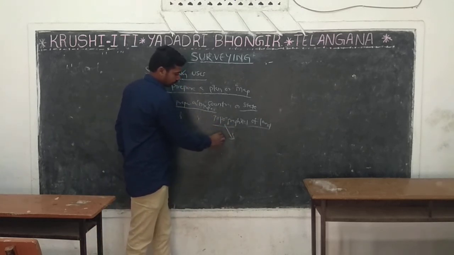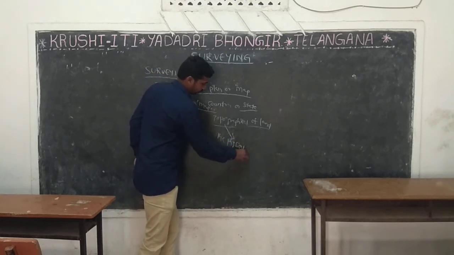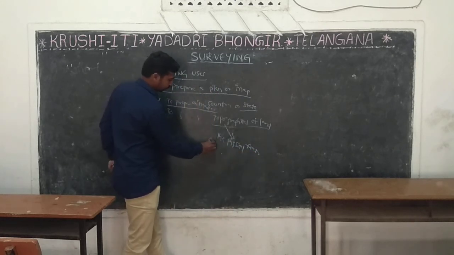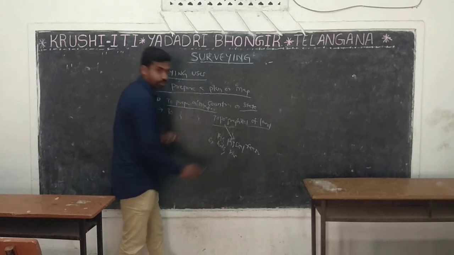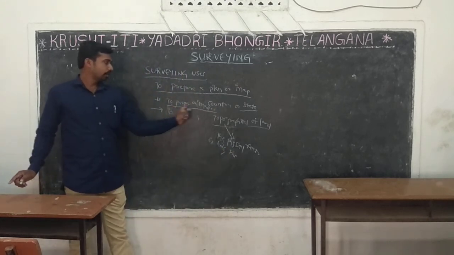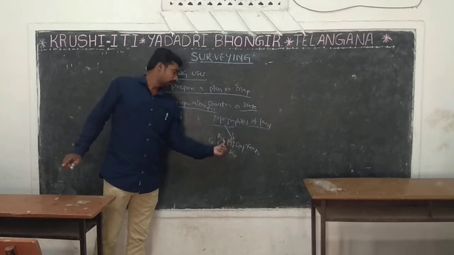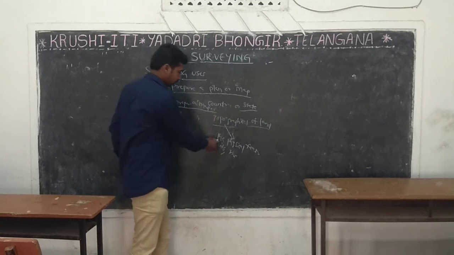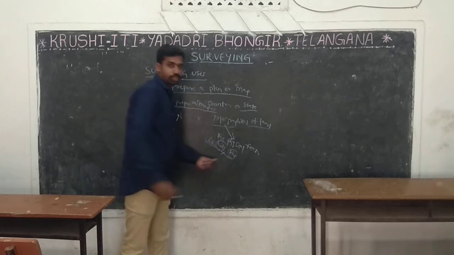Topography means the physical features of land, for example, hills, mountains, rivers, etc. The first one is to prepare a map of a country or state, and the second one is to prepare a topographical map of land.